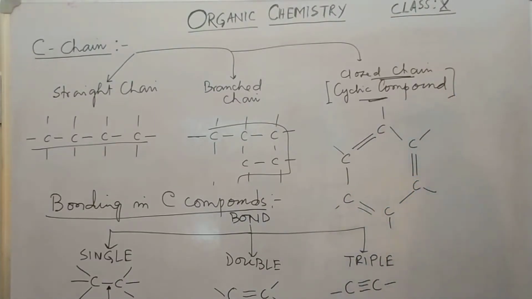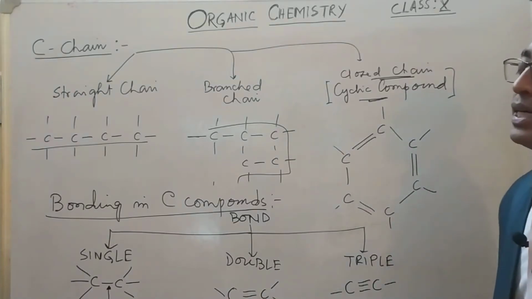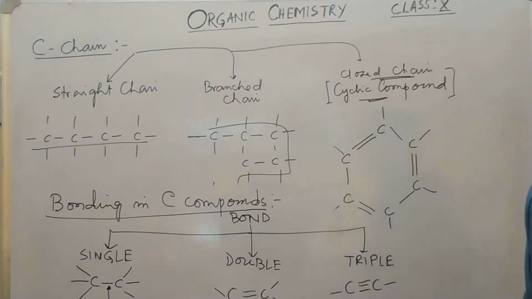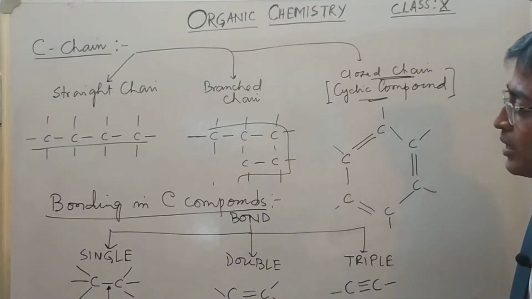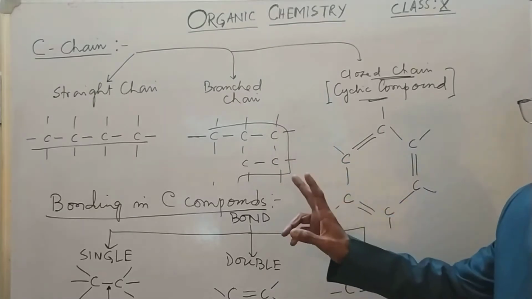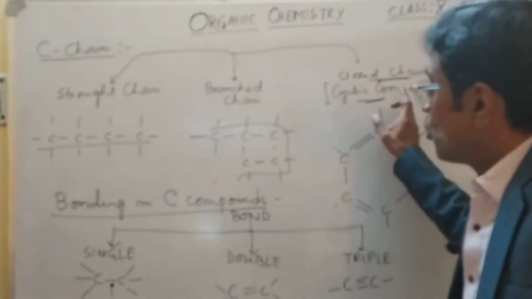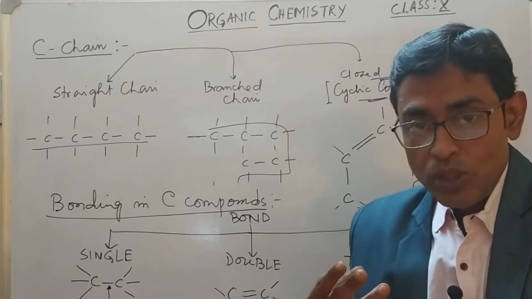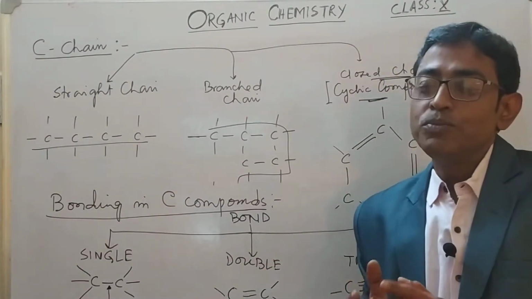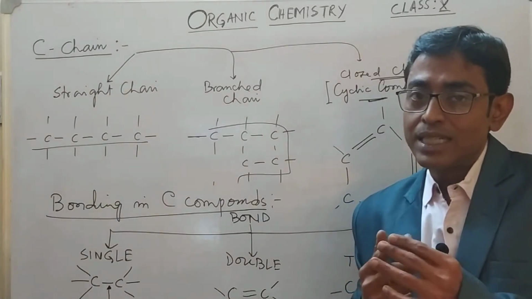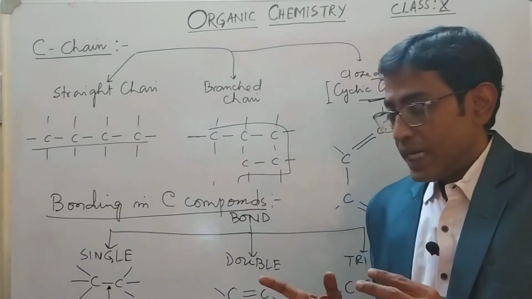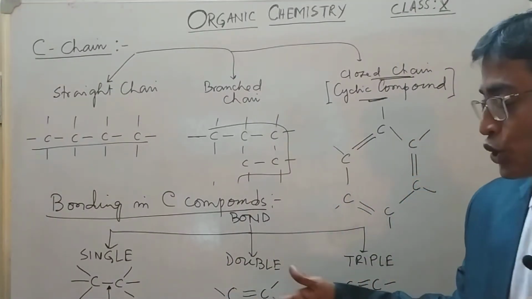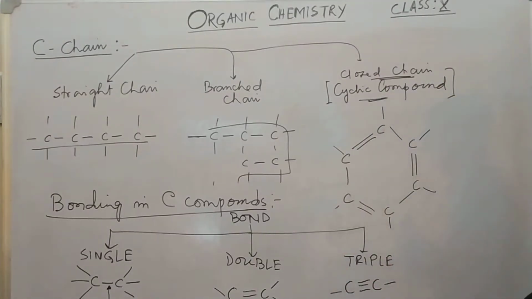Remember, first of all we have learnt the introduction of carbon. So what is hydrocarbon? Then we moved to the carbon chain, which is of three types: straight chain, branched chain, and closed chain. And bonding in carbon compounds: carbon with another carbon can form three types of bond, single, double, and triple. A single bond is formed by one shared pair of electrons, a double bond by two shared pairs, and a triple bond by three shared pairs of electrons.